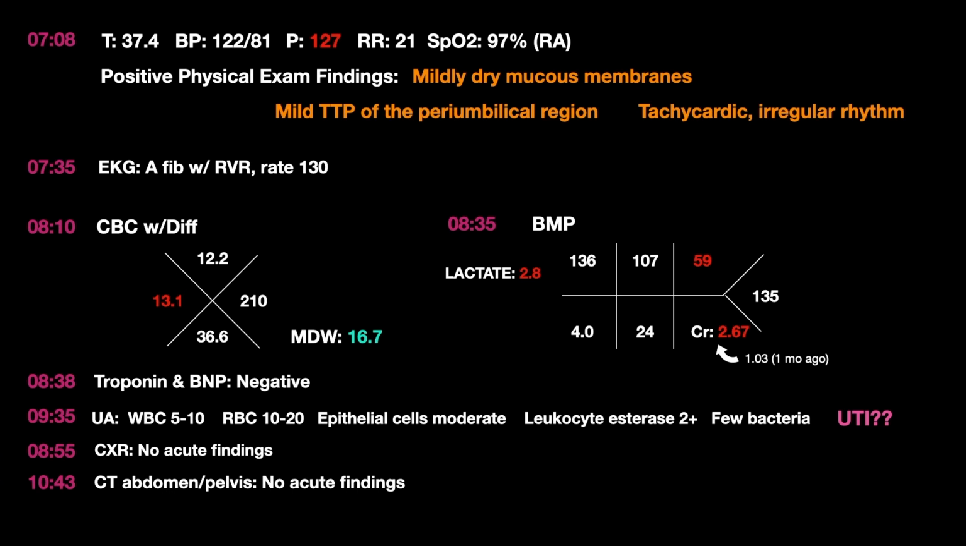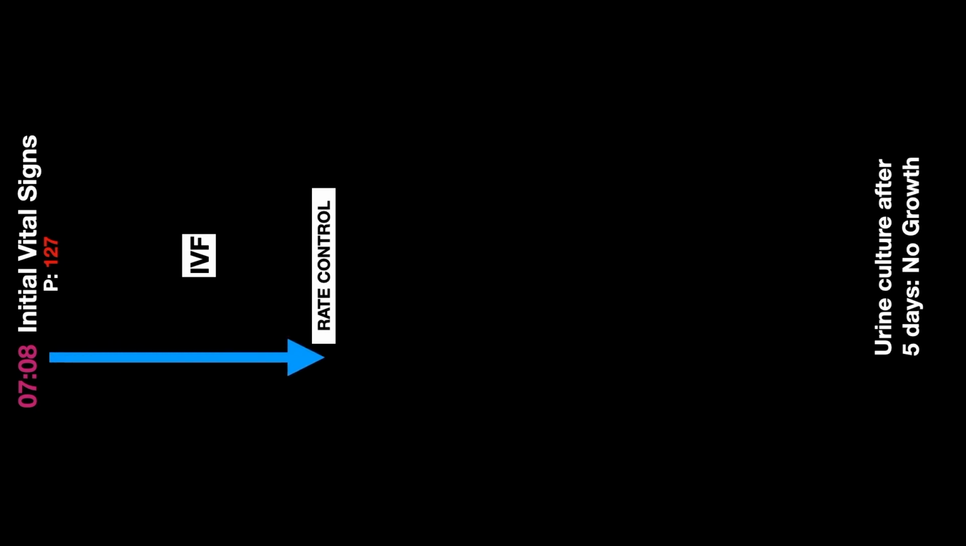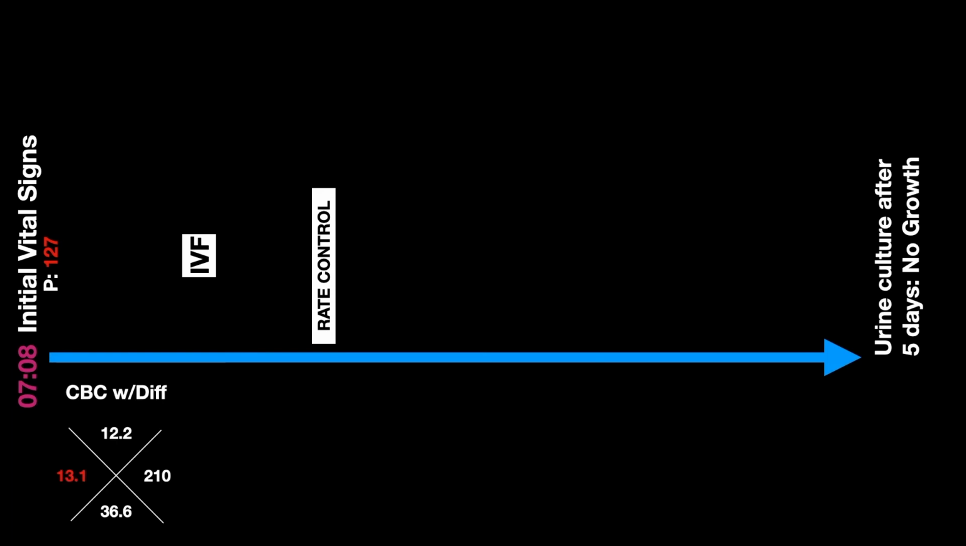This patient was eventually admitted to the hospital, and about 5 days later, the urine cultures were finalized with no growth. At 7:08, initial vital signs demonstrated tachycardia, EKG demonstrating AFib with RVR. Patient received IV fluids and rate control medication, was then admitted to the hospital, and urine cultures eventually demonstrated no growth. Recall that CBC demonstrated an elevated white blood cell count, which plus the patient's tachycardia meant that SIRS criteria was met.